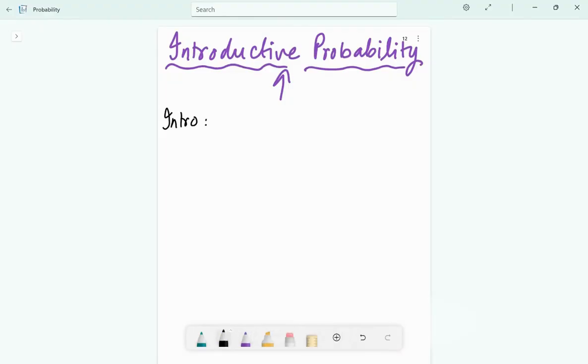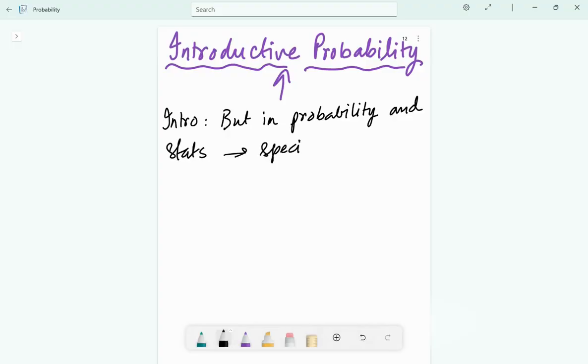See, in most branches of knowledge, experiments are a way of life, right? But in probability and statistics, let me write it down. We concern ourselves with special types of experiments, okay? Special types of experiments.